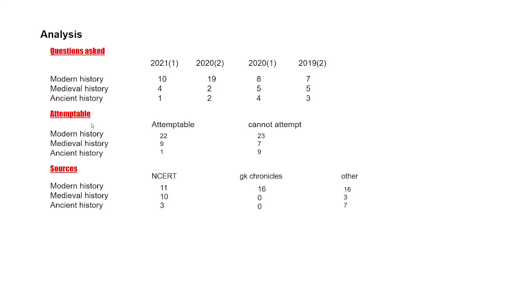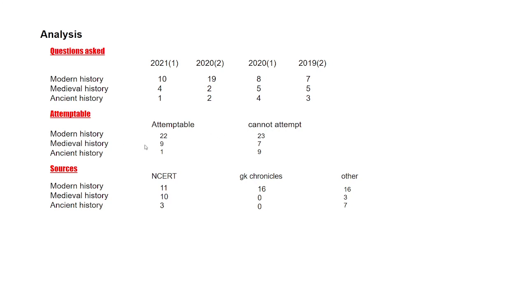Second section in line is attemptable. So half of the questions of modern history were attemptable, and half of the questions were such that it does not matter from where you have studied or what you have studied, you won't be able to do them. Even a humanities student won't be able to do these questions. So the number remains 50% in case of modern history.